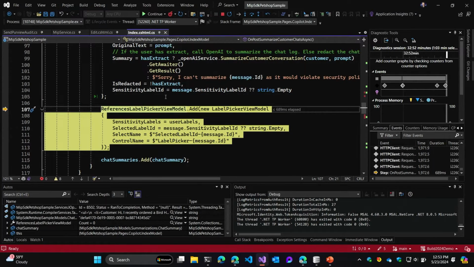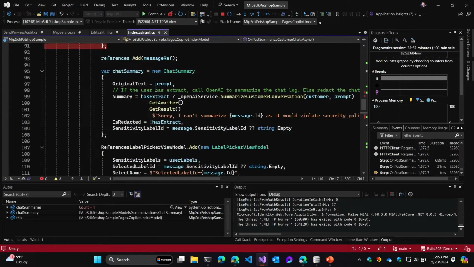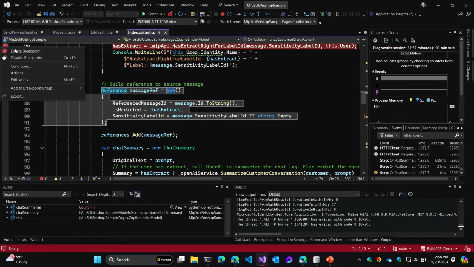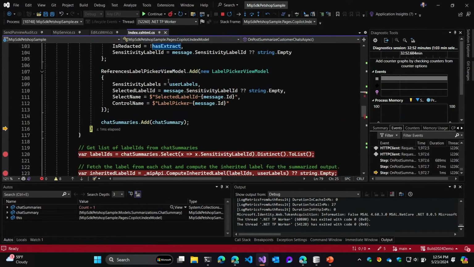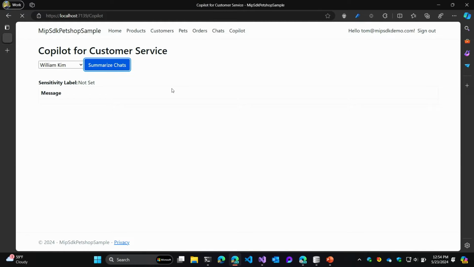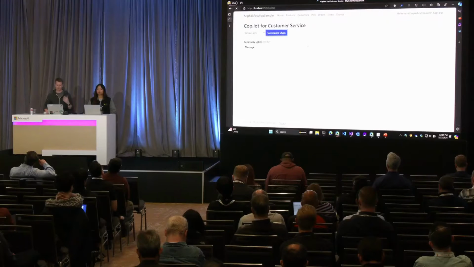We'll build our view model for showing that actual table at the end, and then we will add the chat summary to our list of chat summaries and iterate through the loop again. So we'll turn these breakpoints off, otherwise we'll be here all day. And we'll continue till we get through these. Now this takes a minute to run. So in the background, it's doing that analysis. For every one of the chats that I have access to, it's making sure that I have the extract right. It's checking the label ID, and then building that summary. So it's making all of these calls over and over again to Azure OpenAI to build the summary output.